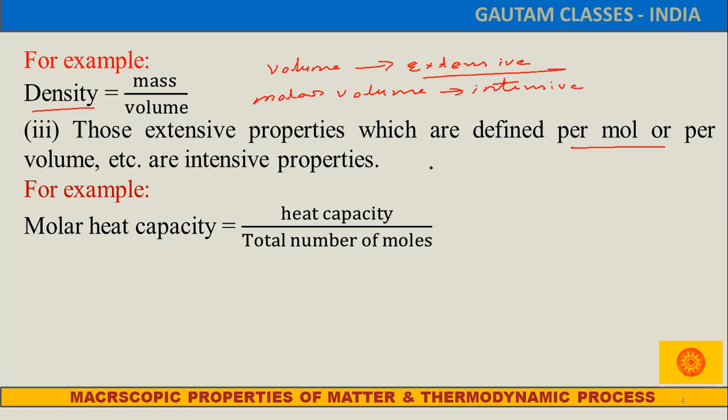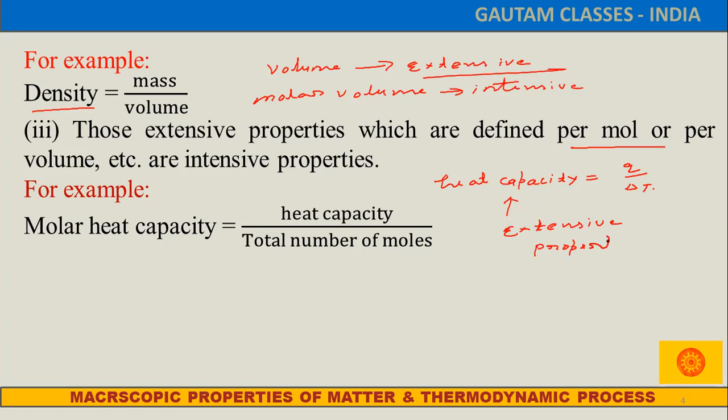And you know heat capacity. You all know it very well. The heat capacity formula is Q upon delta T. So heat capacity is our extensive property.